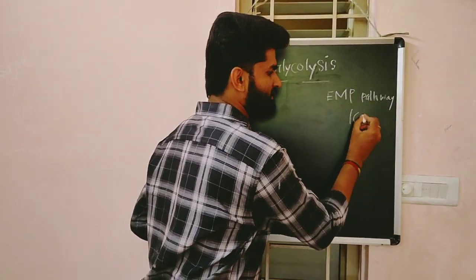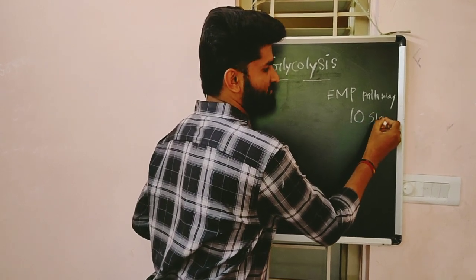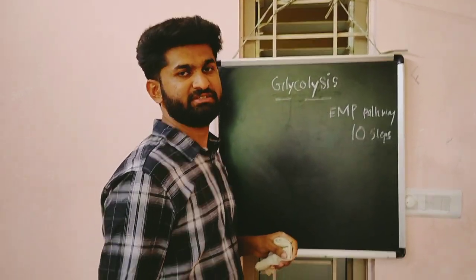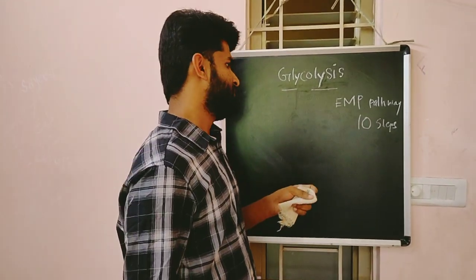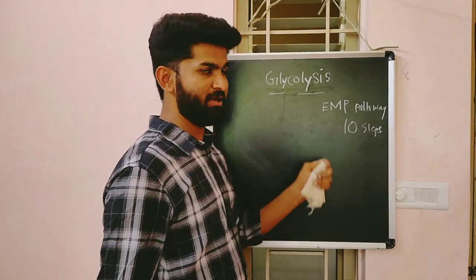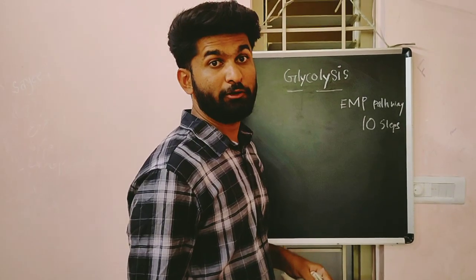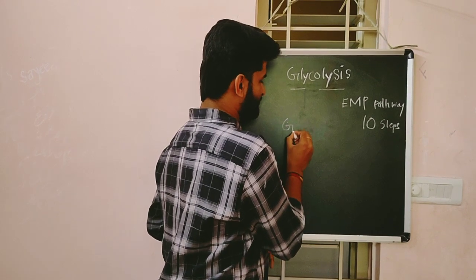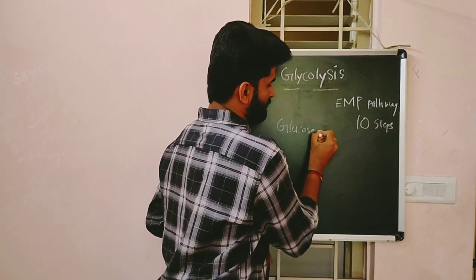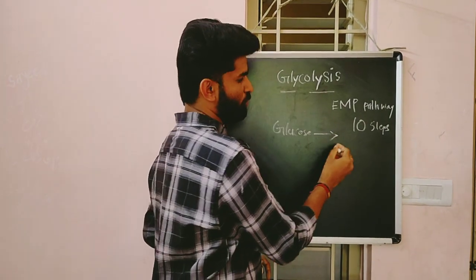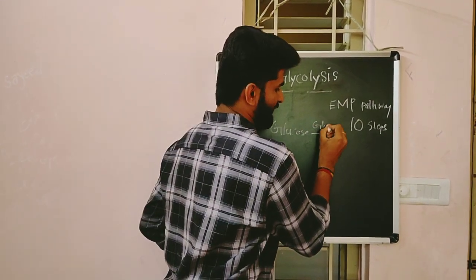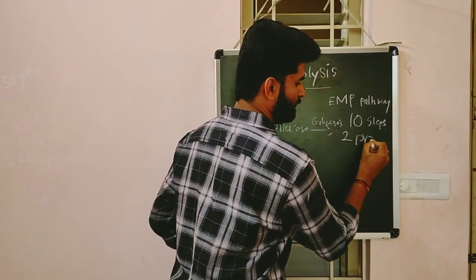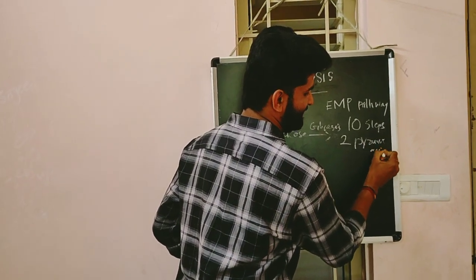This pathway involves a series of 10 steps of reactions, mediated by 10 different types of enzymes. Various energy molecules are produced and utilized in this process. In glycolysis, the partial oxidation of the glucose molecule finally forms two molecules of pyruvic acid.